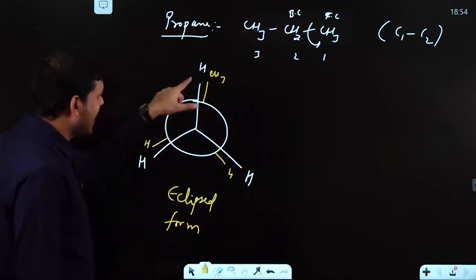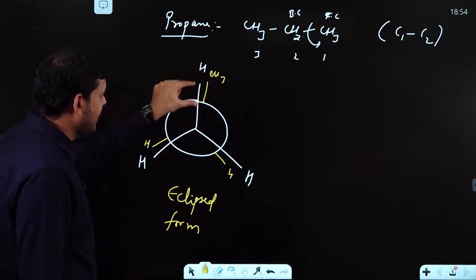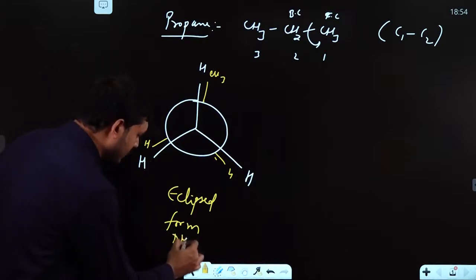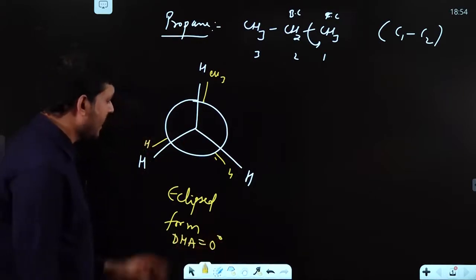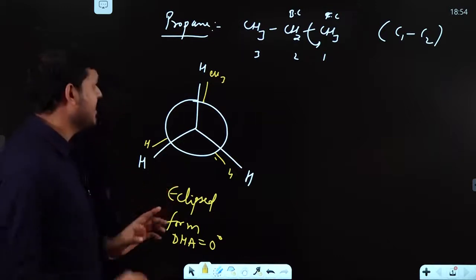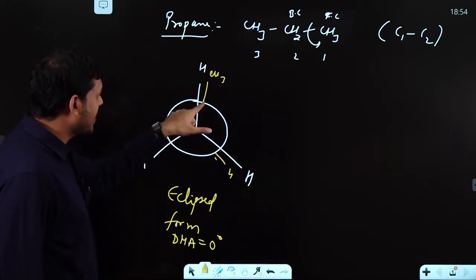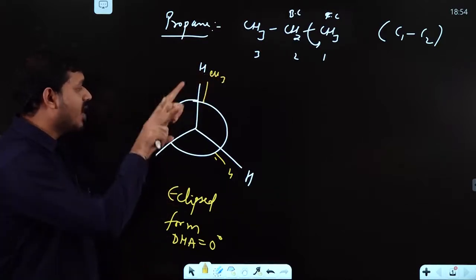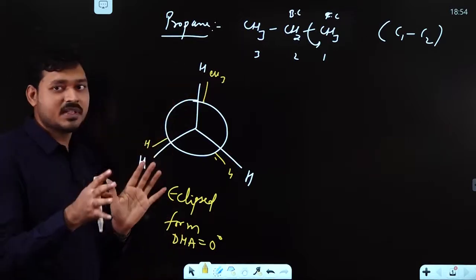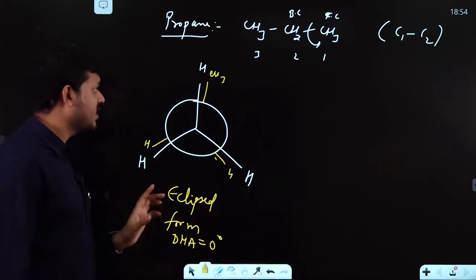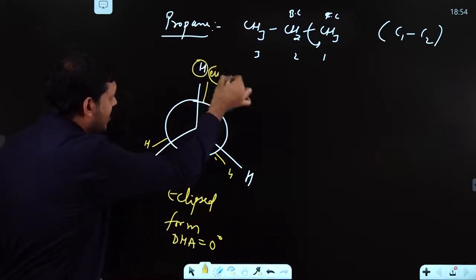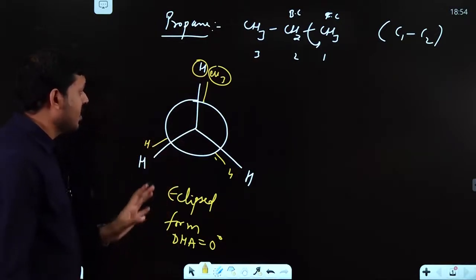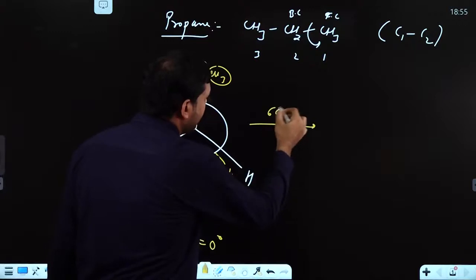Next, the dihedral angle between these two, this CH and this CH3, is 0 degree. Next, it is having torsional strain, because the back carbon has a CH3 bond and the front has a CH bond, so this CH3 must disturb the tetrahedral geometry of that hydrogen and this hydrogen. So it must be having some sort of torsional strain. Next, van der Waals strain: obviously this hydrogen and that group, so atom and group must be having some sort of van der Waals strain as well. Clear. So rotate this compound by 60 degree.